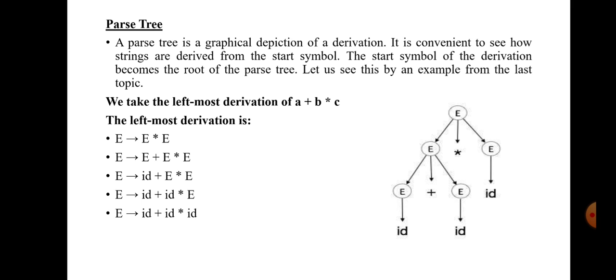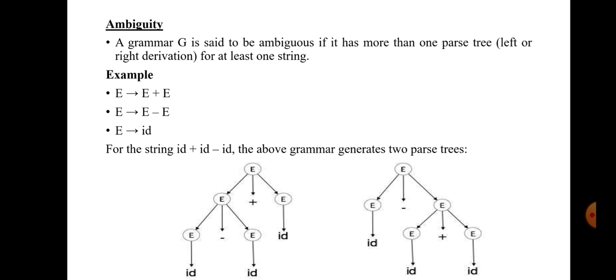After that, ID is followed by plus. Then plus is followed by capital E. For that capital E, we substitute ID. Then ID is followed by star. After that star, capital E is there, so for E, we substitute ID. This is done by expanding the leftmost symbol, because this is leftmost derivation. For this leftmost derivation, we draw the graphical structure. This structure is called a parse tree or syntax tree.